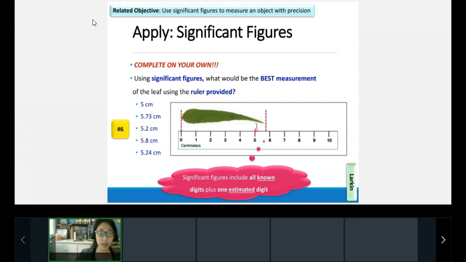Okay, so on this one, you have your known digit. Now you just need one more digit. Take a look here. You need to think about which of these only has one more digit after the 5 and which of them is closest to the correct estimation. Go ahead and work on number 6. Raise your hand when you have completed this. Again, this is a complete on your own.